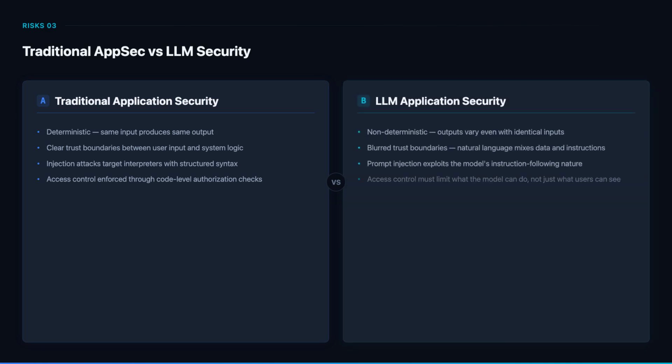LLM security faces fundamentally different challenges. Outputs are non-deterministic and vary even with identical inputs. Trust boundaries are blurred because natural language mixes data and instructions in the same channel. Prompt injection exploits the model's core instruction-following capability, not a parsing vulnerability. Access control must limit what actions the model can trigger, not just what data users can access.